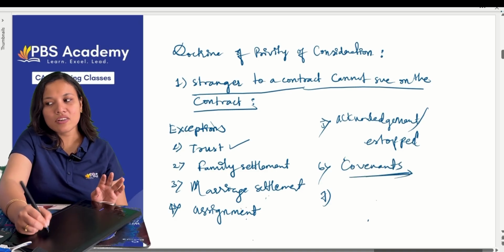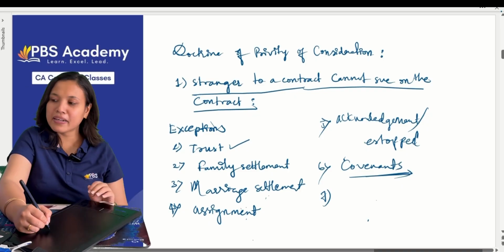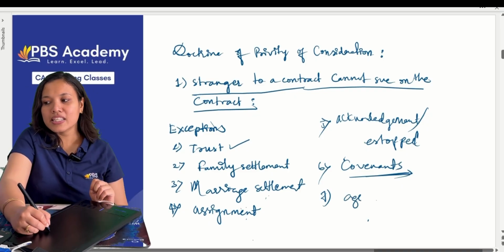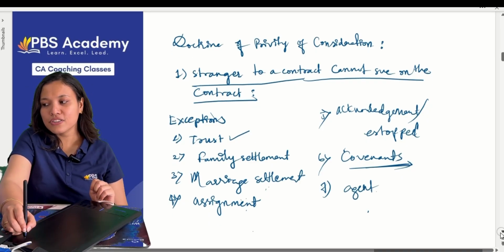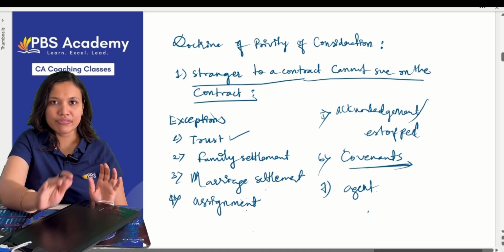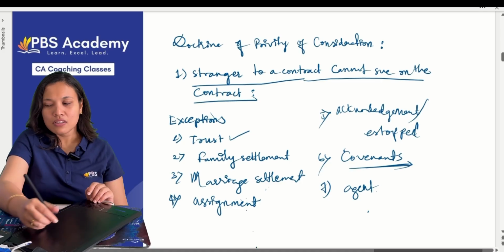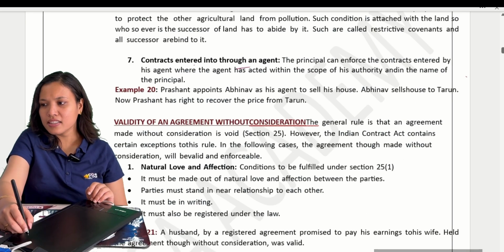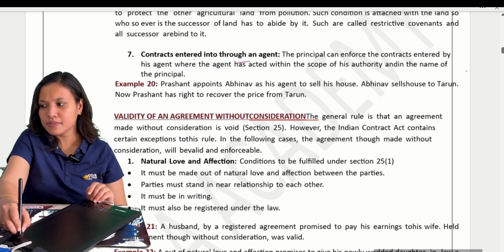Covenants running with the land: all third parties and successors are bound. Now the last one is considered contracts through agents. These are the seven exceptions we have. Okay, now I think this is the last topic, but